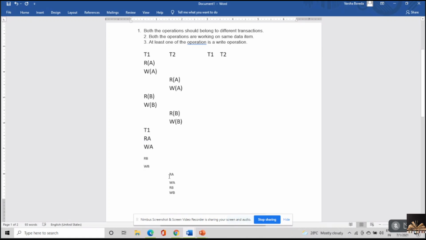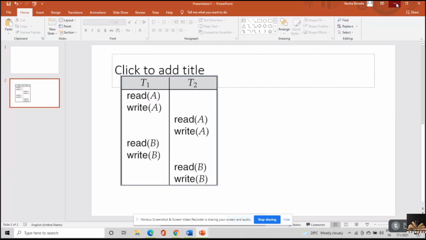Now I'm able to swap non-conflicting instructions and try to get an equivalent schedule, which is a serialized version of the original schedule. Then I can say that both are equivalent. And the new schedule that is formed is the conflict equivalent schedule.